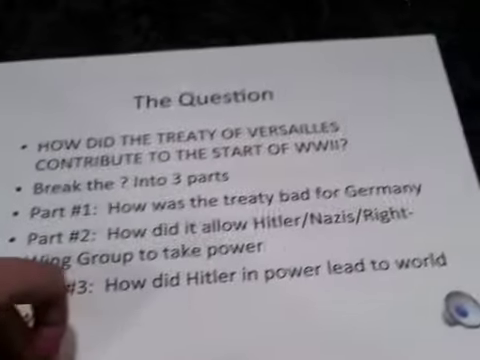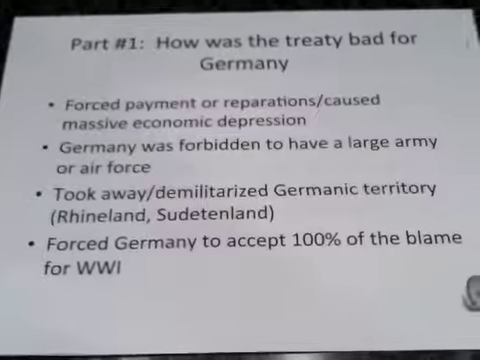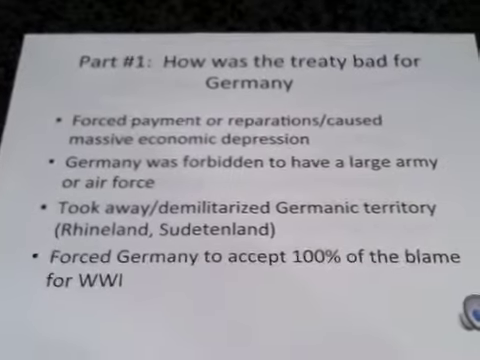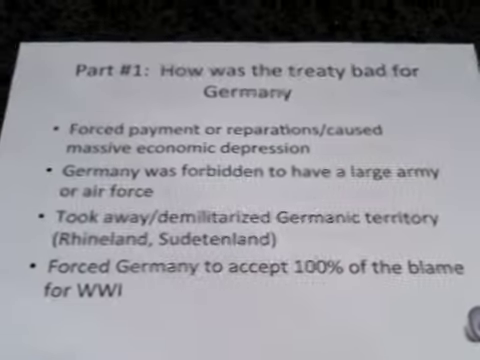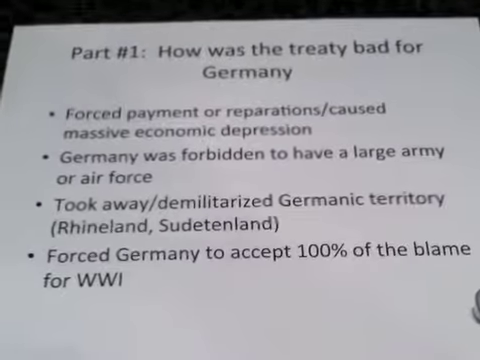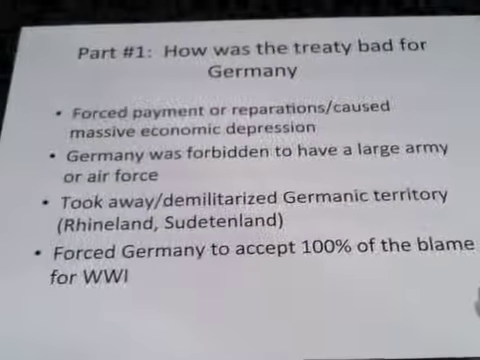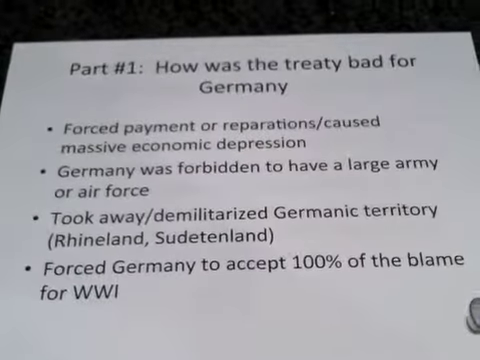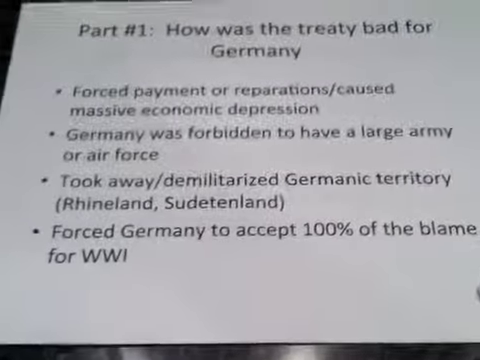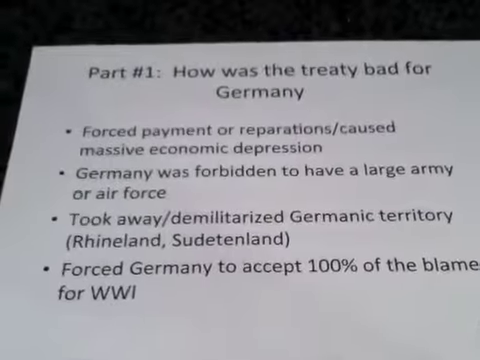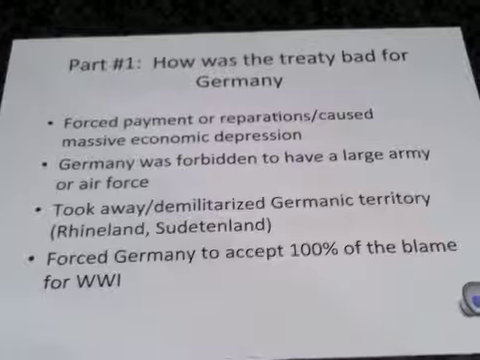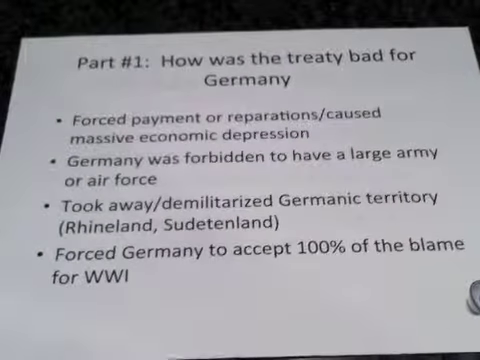Let's start with part 1. How was the treaty bad for Germany? First of all, it forced payment or reparations to the Allied nations, which caused a massive economic depression in Germany. Next, Germany was forbidden to have a large army or an air force. Then, it took away or demilitarized traditionally Germanic territory, for example, the Rhineland and the Sudetenland, in which the people had previously associated themselves as Germans. And last but not least, it forced Germany to accept 100% of the blame for World War I. This is called the War Guilt Clause.